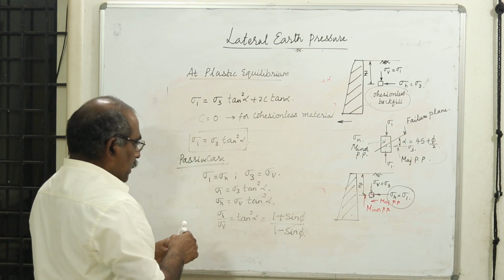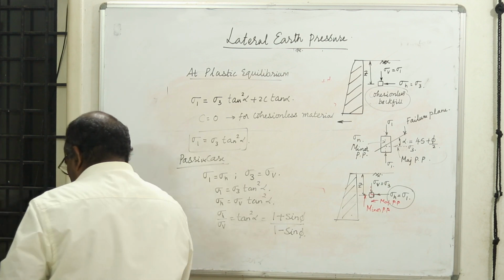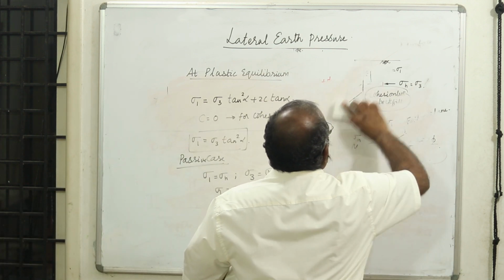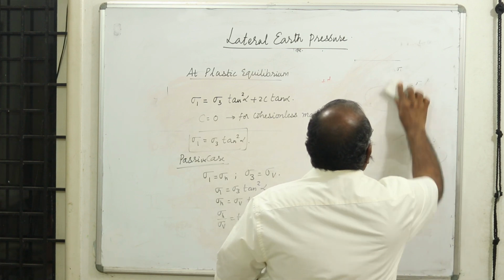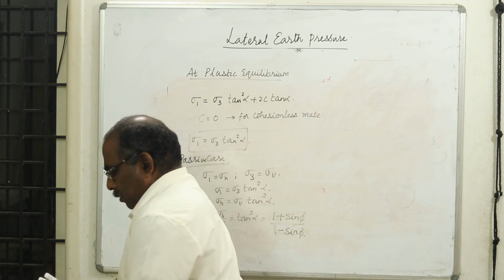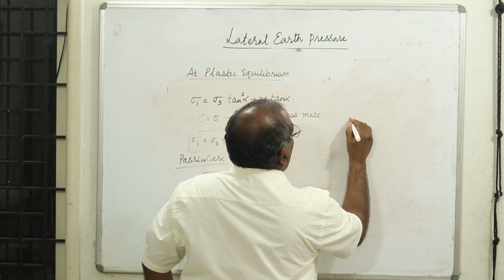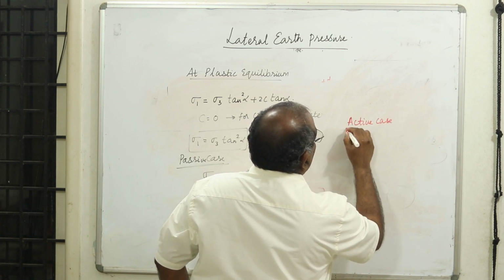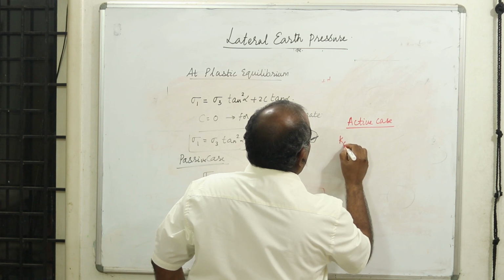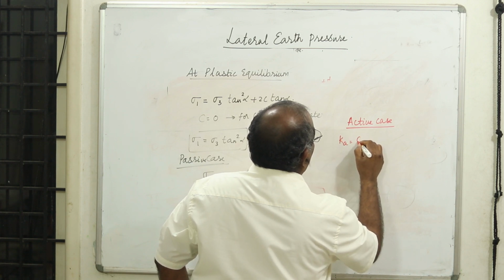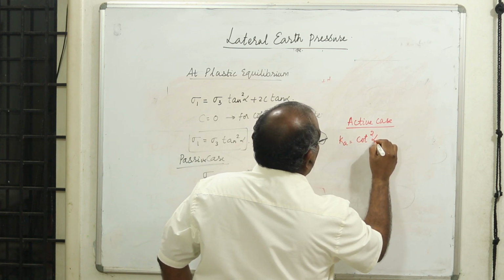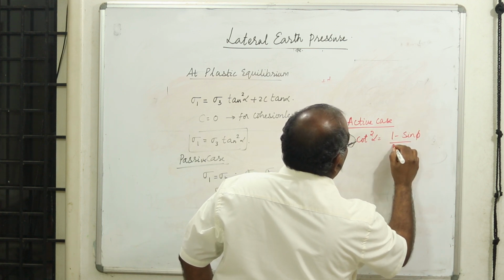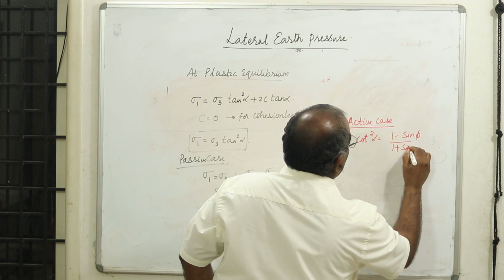Now, I will summarize and write all these expressions so that you will remember them for the numericals. When you are solving the numericals, you need all these expressions. Therefore, to the side I am writing for the active case. Active case, we have Ka is equal to cot square alpha, which is equal to 1 minus sin phi by 1 plus sin phi.